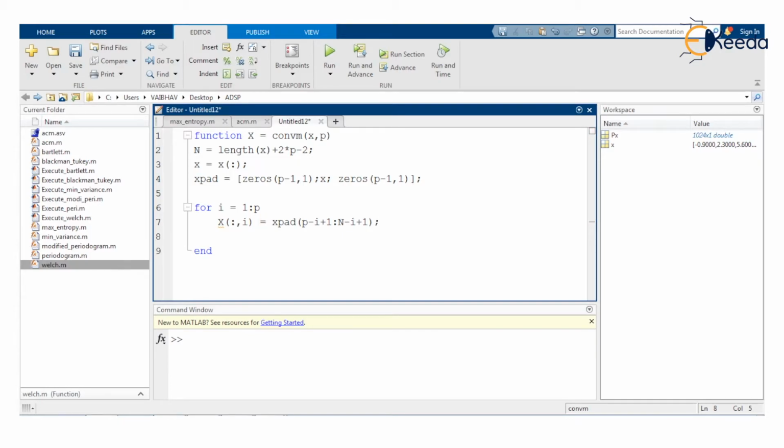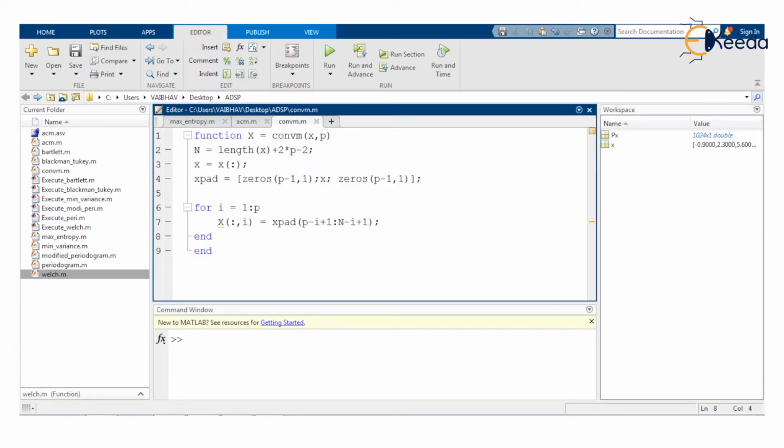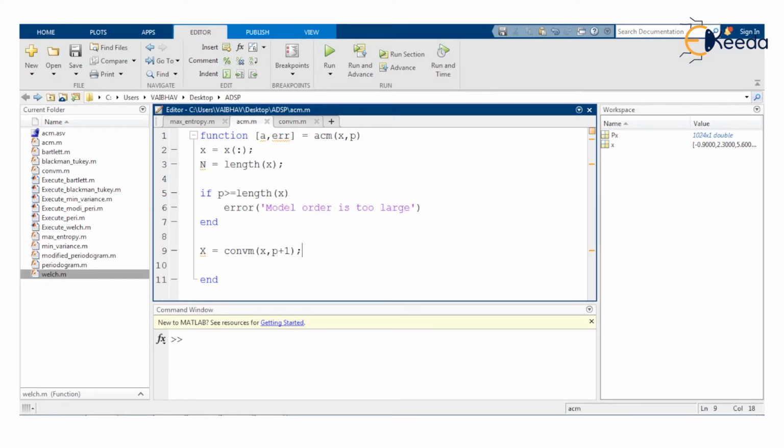So now we have to end this for loop. We save it to the same folder with the name CONVM, the convolution matrix, which is giving us the capital X into the ACM function here. Now after obtaining the convolution matrix capital X, we shall have the computation of capital X Q, here in small casing. This is with respect to the transfer function, as we have in terms of the poles and zeros initially.